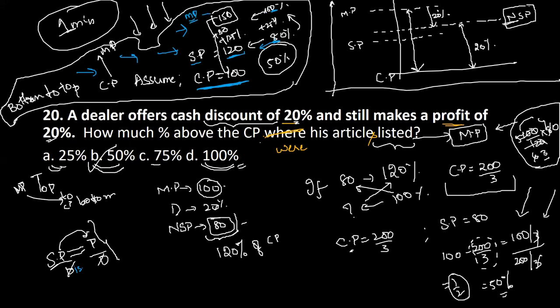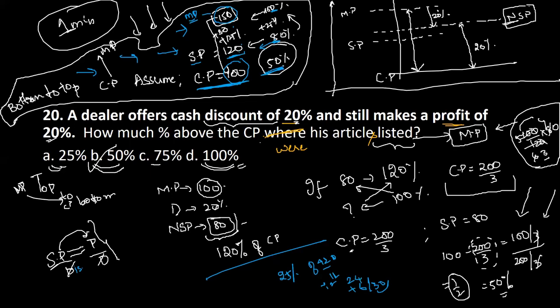Now this 100% will give you the market price. Now to make 80 to 100, as I showed you in the last slide, you need to add 25% to it. So how will you calculate 25% of 120? Okay, 10% is how much? 12. 20% will be how much? 24. 5% will be how much? Divide this by 2, plus 6. So 24 plus 6, 30. So you added 25%, which is 30. And the total value is market price 150. So the cost price is 100, but the market price is 150. How much is the increment here? 50% increment.